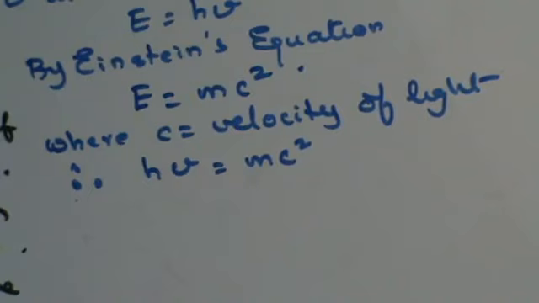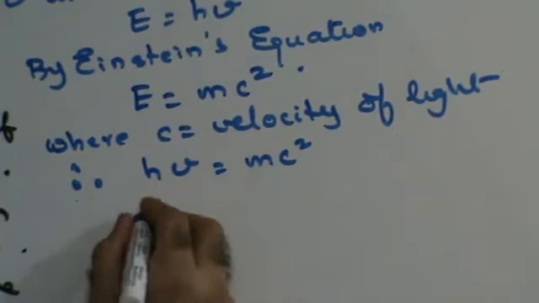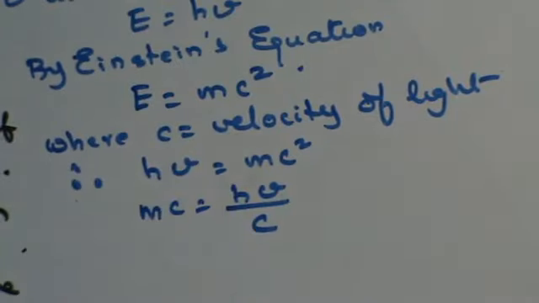Therefore mc is hv upon c, as c square can be split up as c into c.